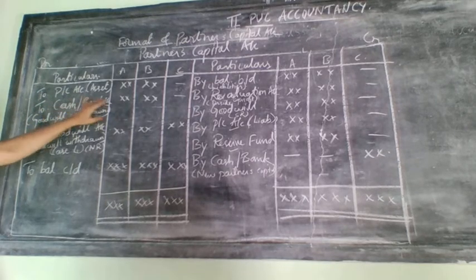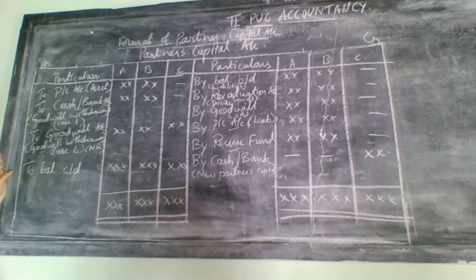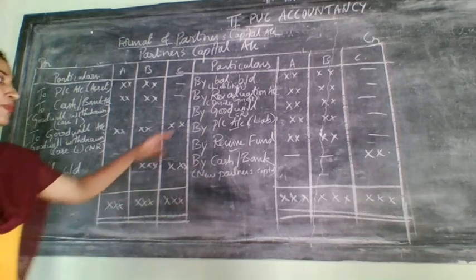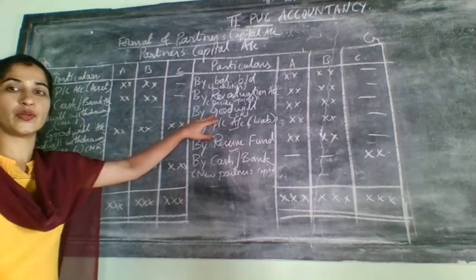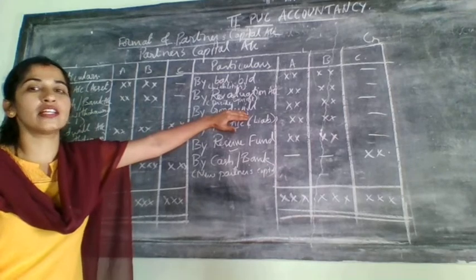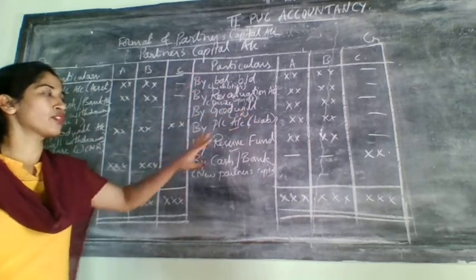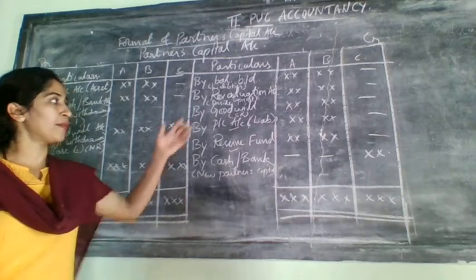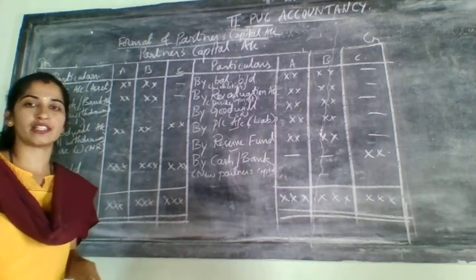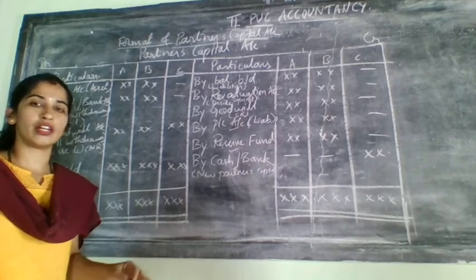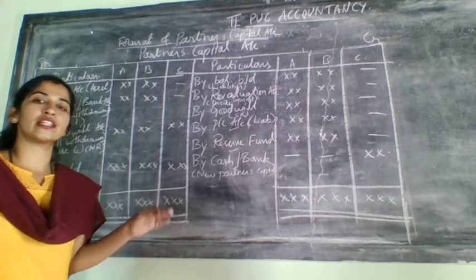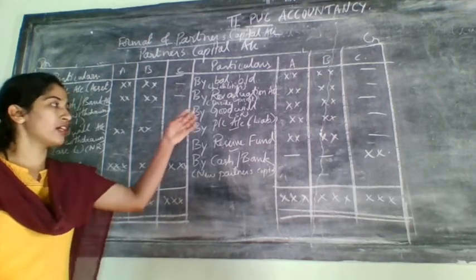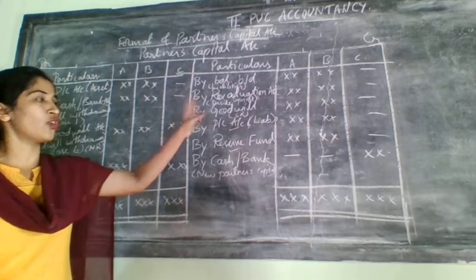This is also you need to write in the old ratio only. Which ratio? Old ratio only. When the goodwill is created or raised in the firm, then goodwill should be distributed in the old ratio and not in the sacrifice ratio. But students, when they give you problems, at that time there is no need of calculating the sacrifice ratio at all. They will give you the old ratio only, and you need to consider that old ratio as the sacrifice ratio. So there is no headache at all.